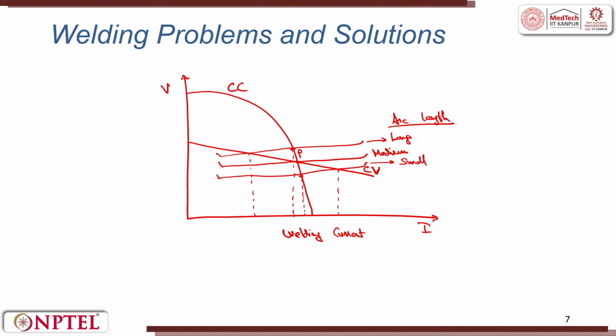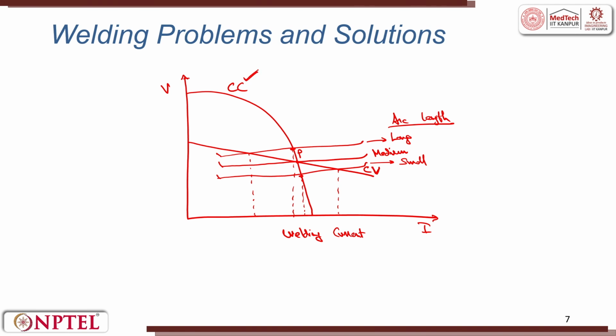So in the case of the constant voltage power source with a fixed wire feed speed at point P, a minor reduction in arc length has a slight fall in the arc voltage that leads to a comparatively significant rise in the welding current, that is what I have shown here. A substantial rise in the current accelerates the melt off rate, thus extending the arc length and thereby restoring the arc voltage to its normal operating level. So this is in the case of the constant voltage power source.